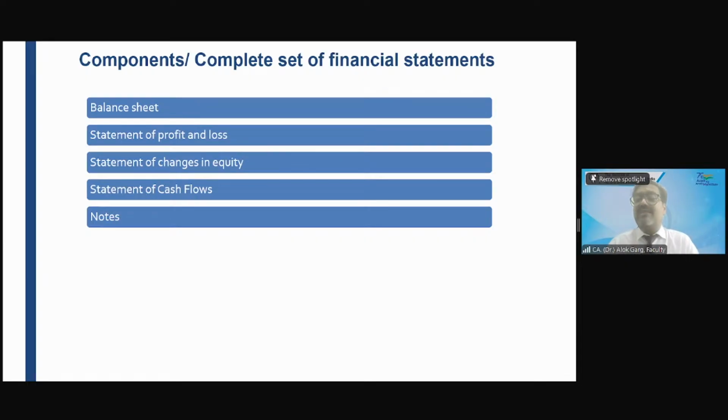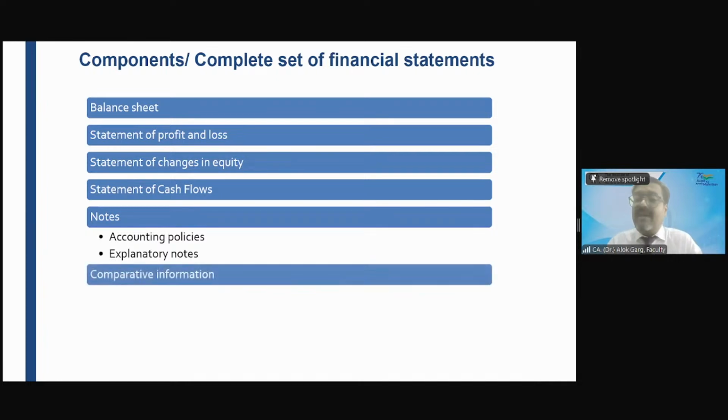It provides you basis of preparation. It provides you corporate information. It provides you accounting policy, material accounting policy. It provides you explanation of balance sheet line items. It provides you P&L items explanation. It provides you other disclosure as well, like related parties, segment reporting, etc. So accounting policies and explanatory notes. Then there is comparative information. How many years of comparative is required? 2 years. Last year. 1 year, sir.